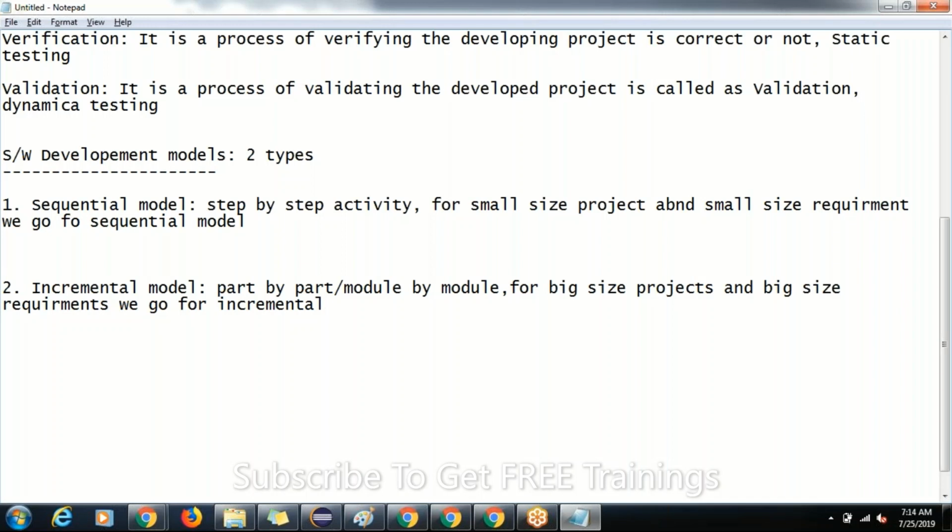Example, guys, we have an HDFC Bank project, and let me take another one, a small one, online IT Vidya.